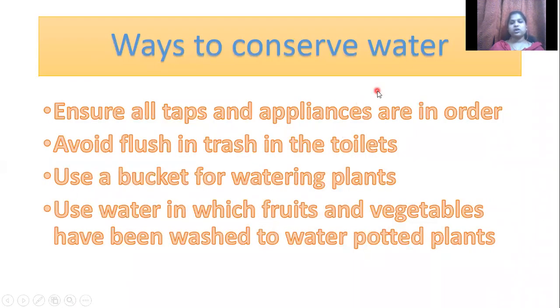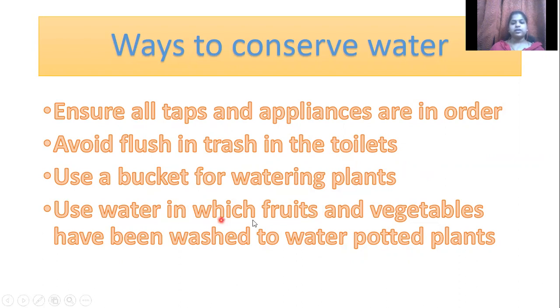Next, what are the ways you can conserve water? First of all, if you are not using any taps, you should close them carefully. Next, avoid flushing. Whenever you go to the toilet, use a mug to pour the water, because flushing takes a lot of water. Use a bucket for watering plants, because if you keep a hose on, you don't know how much water you've given to the plant. Sometimes it will be too much.